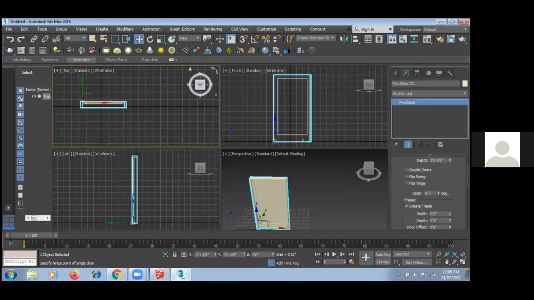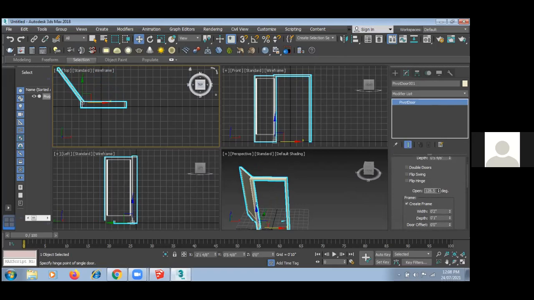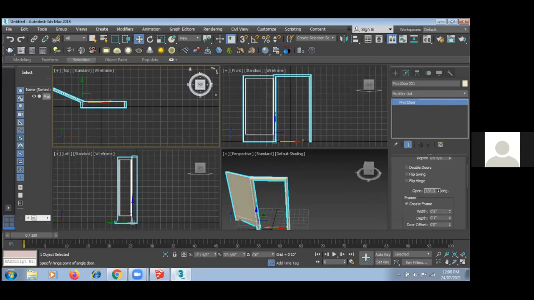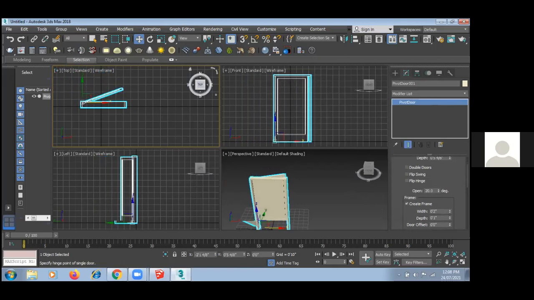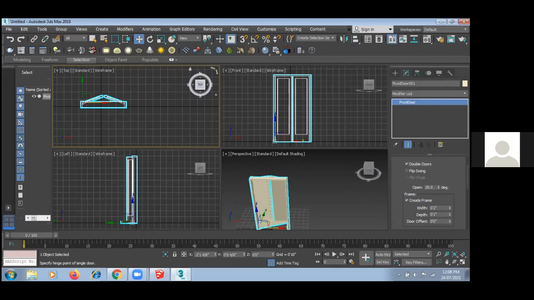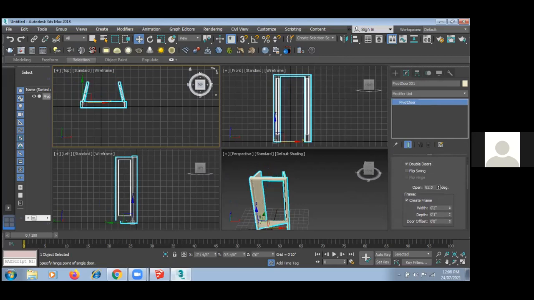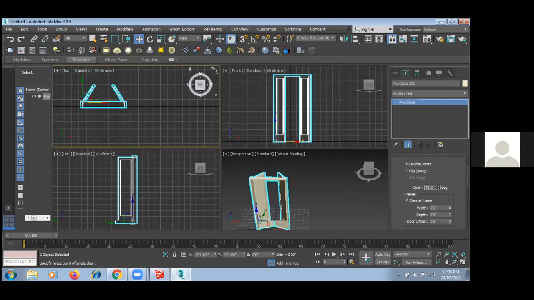Now here I can directly open my door also in modify. Now if I want a double door, I can just select and click on this. So I have a double door also. I can flip that swing also.